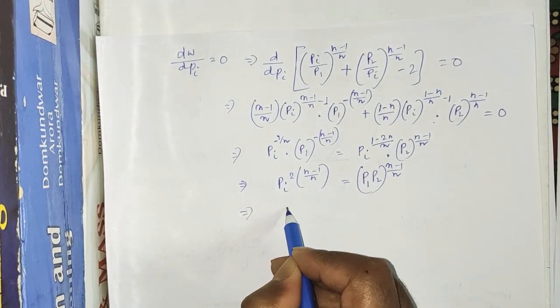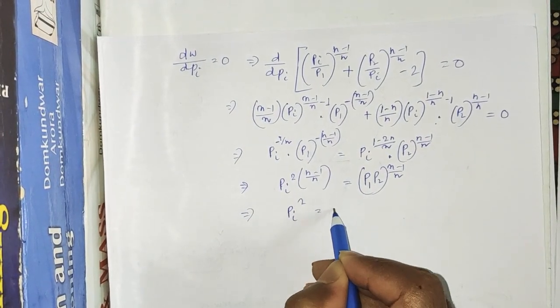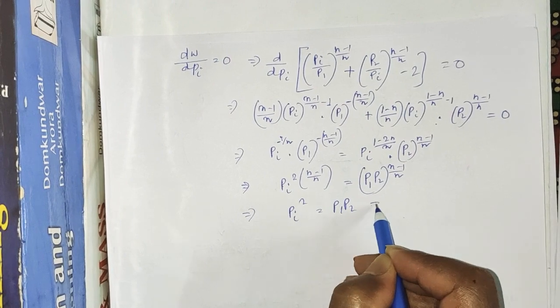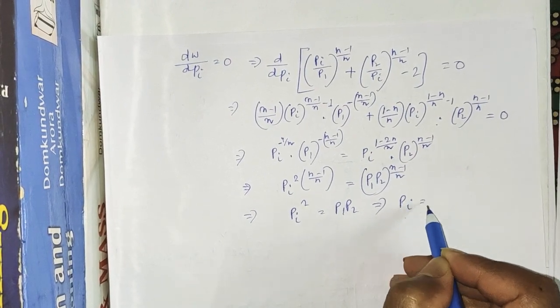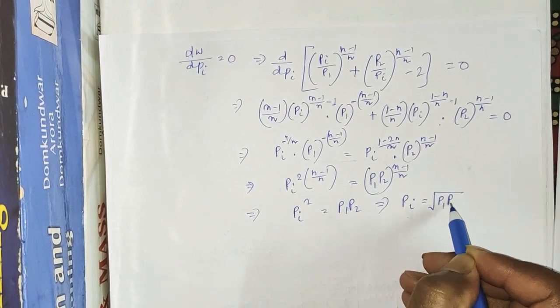That will ultimately give you Pi squared equal to P1 P2, or intermediate pressure Pi equal to the square root of P1 P2.